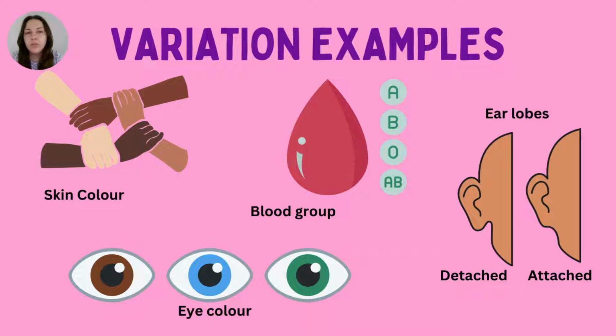Blood group as well. Blood group's quite an interesting one, because at the minute on this channel, we've mainly discussed two alleles being inherited, but actually there are three different alleles. You can see here A, B, and O that can be inherited from both biological parents, and this will determine the blood group. You also have positive blood groups, don't you? So A positive, B negative, that kind of thing, and that is due to the proteins that are found on the surface of the red blood cell.